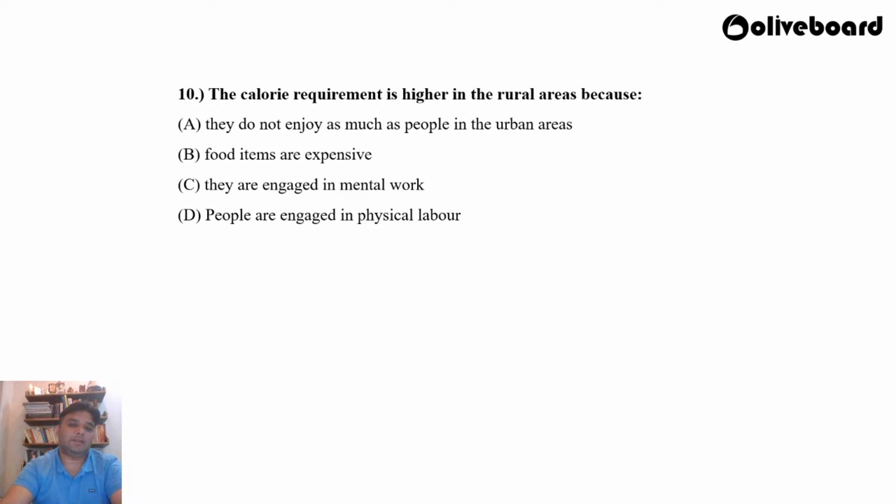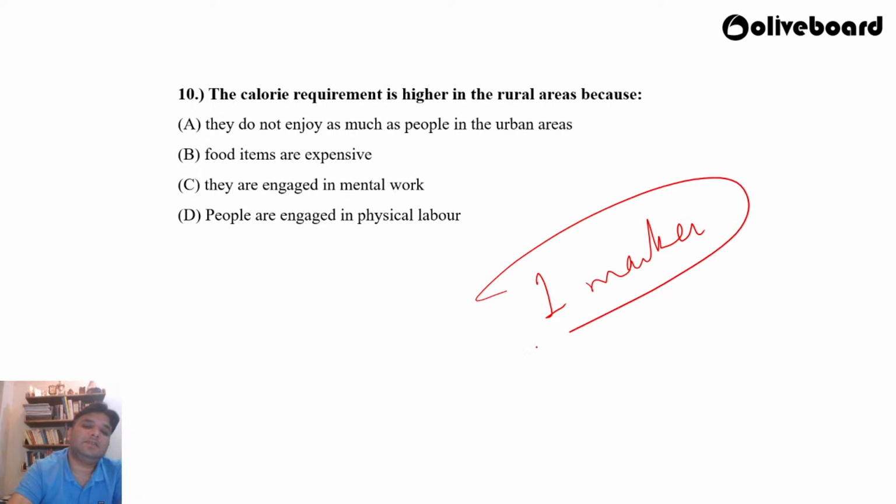So I'll wait for another 10 seconds. It's a very easy question. Could be asked as a one marker. And trust me, what you can see here is that it can be solved with common sense and logic as well. So what I want to tell you here is that in RBI Grade B, you can solve a lot of questions by using your mental aptitude, by using your common sense, and so developing exam temperament is very easy. And how do you develop exam temperament? You develop exam temperament by solving as many MCQs as possible.